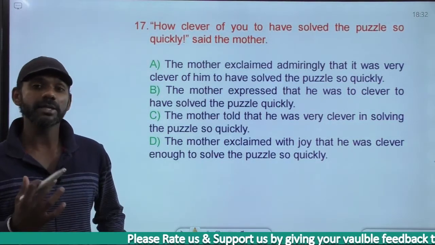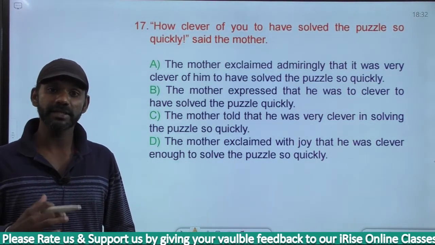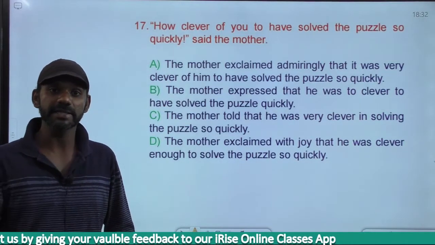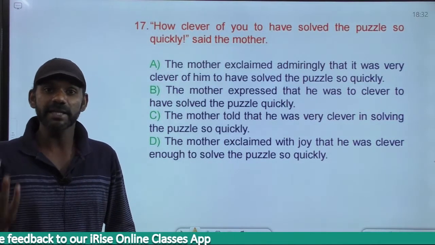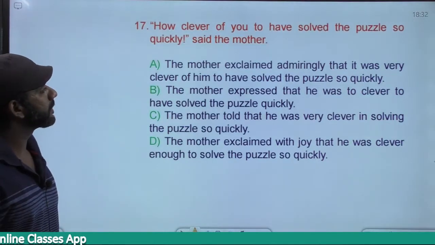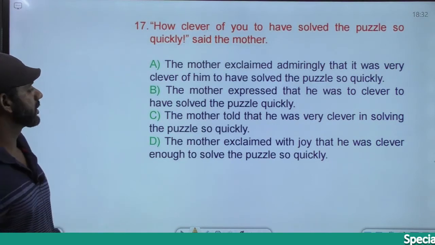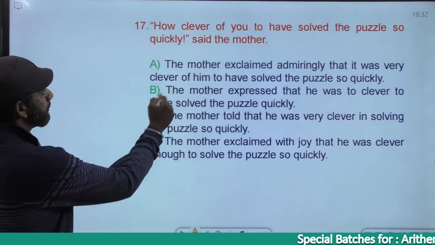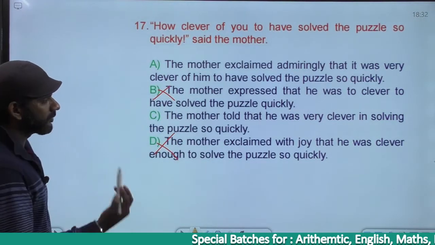Similarly, what a beautiful girl, exclamation mark. What a beautiful girl means very beautiful girl. What an intelligent boy, exclamation mark, very intelligent boy. What an innocent person, exclamation mark, it means very innocent person. The meaning should remain the same. So how clever of you means it is very clever. That must be the meaning. Based on that, option B is gone. Very clever is not mentioned. Option D is gone. Very clever is not mentioned.